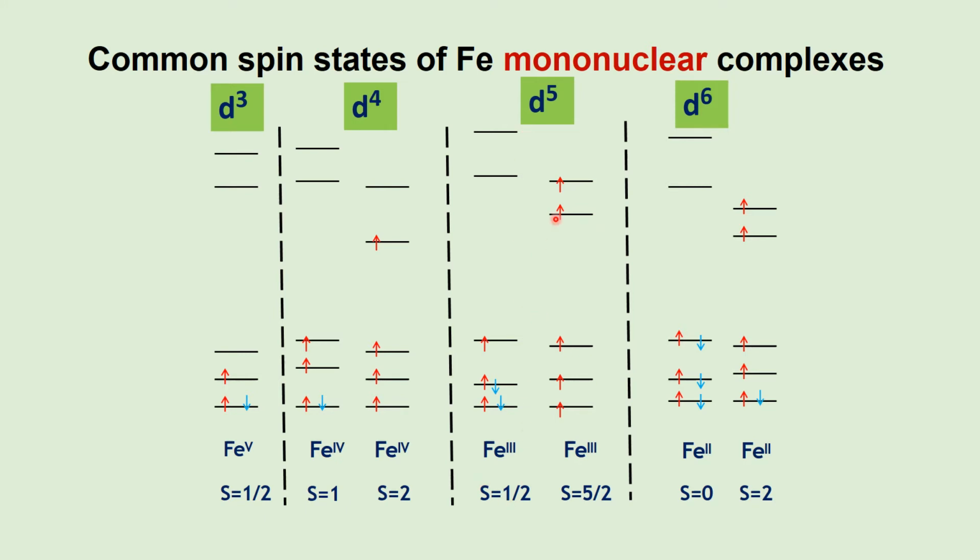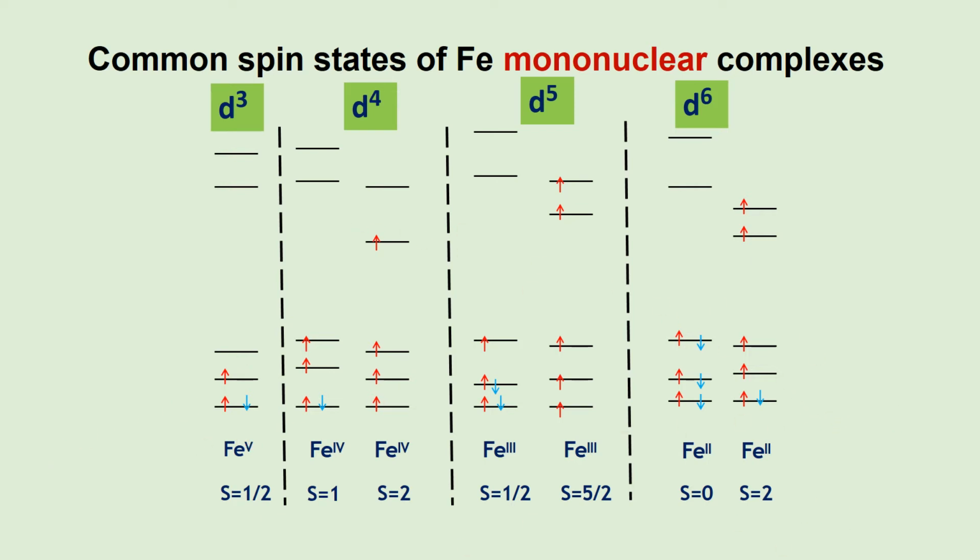Fe3+ with the d5 electronic configuration: in the low spin, S equals 1/2, and S equals 5/2 in the high spin. Similarly, Fe4+, Fe5+, you have S equals 1/2. So there are different oxidation states and spin states of iron. Therefore, the Mössbauer spectra of these different iron complexes are different.